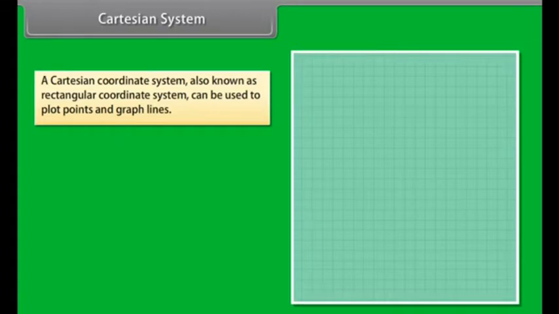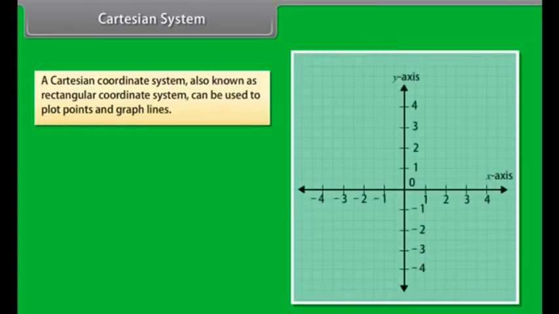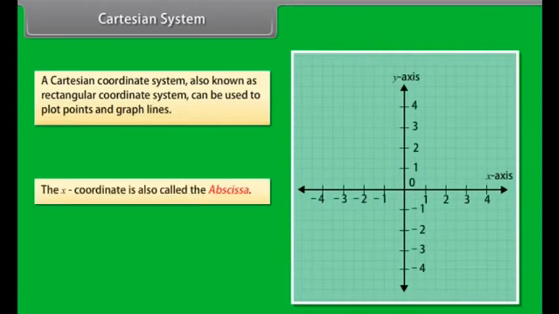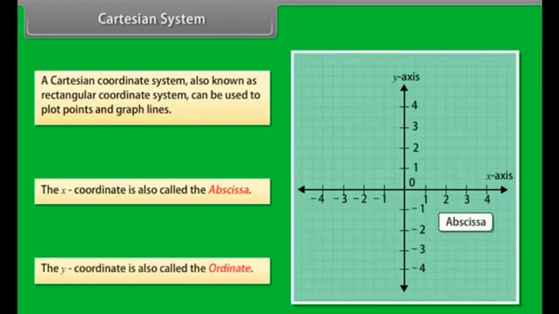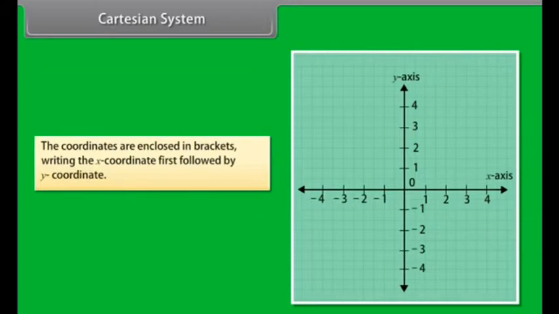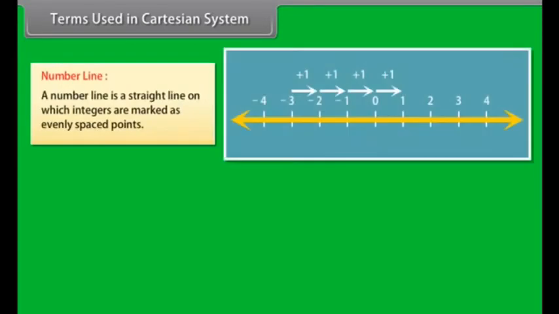Cartesian system. A Cartesian coordinate system, also known as rectangular coordinate system, can be used to plot points and graph lines. It is basically a set of two number lines, the x-axis and the y-axis. The x-coordinate is also called the abscissa. The y-coordinate is also called the ordinate. The coordinates are enclosed in brackets, writing the x-coordinate first followed by the y-coordinate. The center or intersection of the two axes is (0, 0).